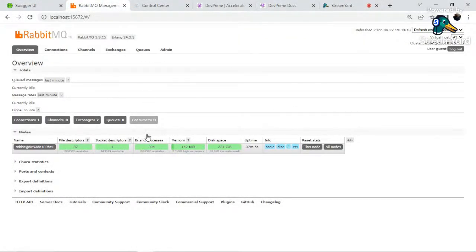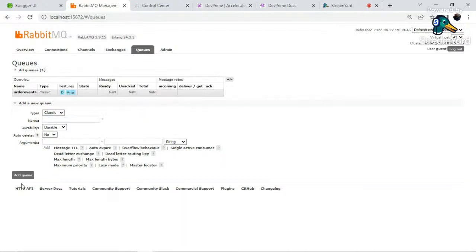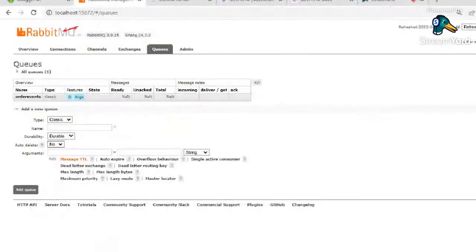Just go in here. I'm running RabbitMQ on a local container. If you don't know how to do that, I highly recommend you go to devprime.io and check out our docs, because there's a step-by-step on how to reproduce that. Okay, so we got a queue here. This queue is gonna be called order events. Add a new queue, order events. Now we got an order events queue created on RabbitMQ, so we are able to emit events and to receive events.